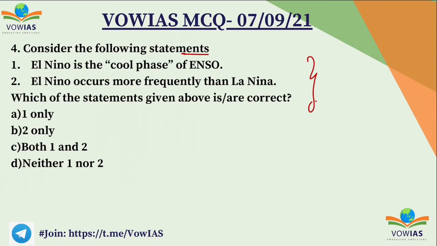So here, if you see this question, the correct answer is B, 2 only, because El Nino is not the cool phase of ENSO, rather it is a warm phase of ENSO. So the first statement is wrong and the second statement is right.